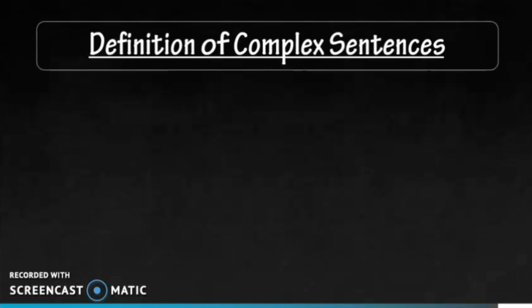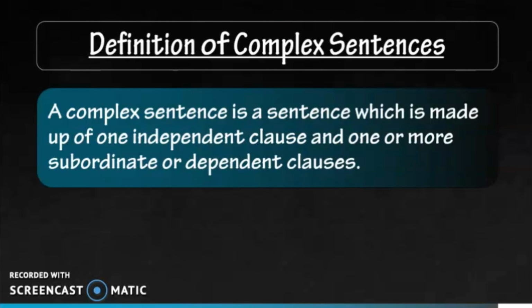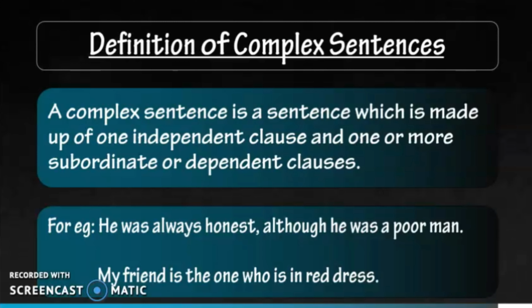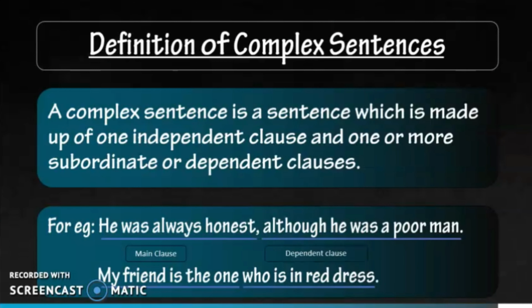Now let's talk about the third one, definition of complex sentences. A complex sentence is a sentence which is made up of one independent clause and one or more subordinate or dependent clauses. For example, he was always honest, although he was a poor man. My friend is the one who is in red dress. Now, as we can see, he was always honest as well as my friend is the one. These are the main clauses. And although he was a poor man and who is in the red dress, these are dependent clauses.